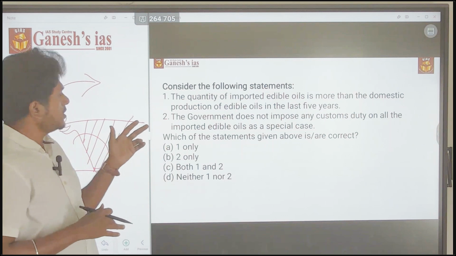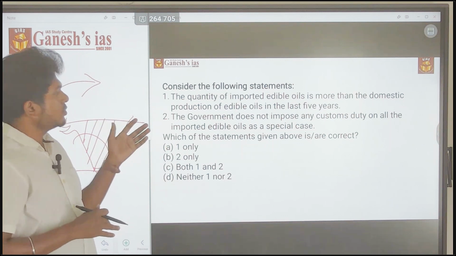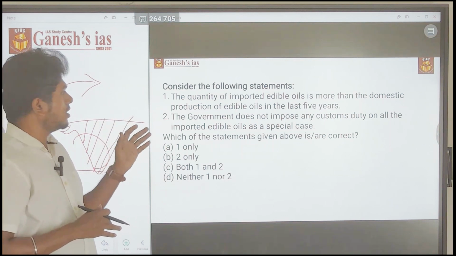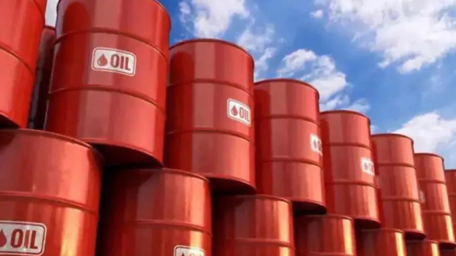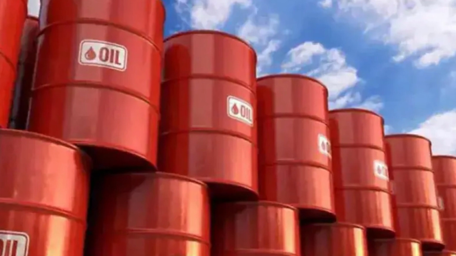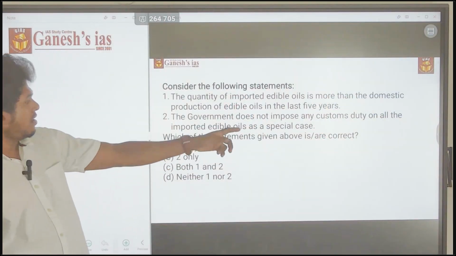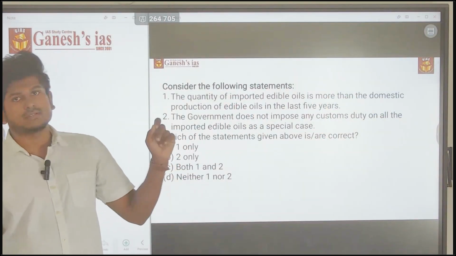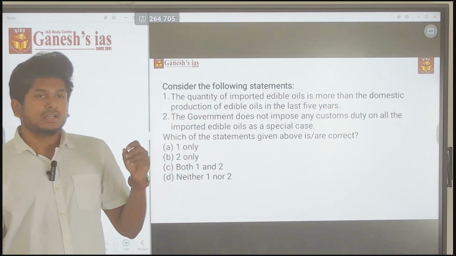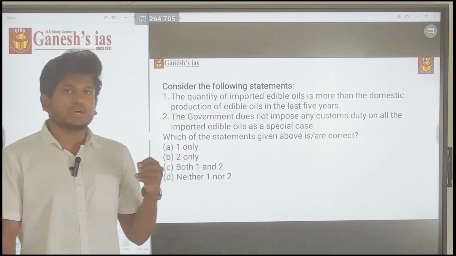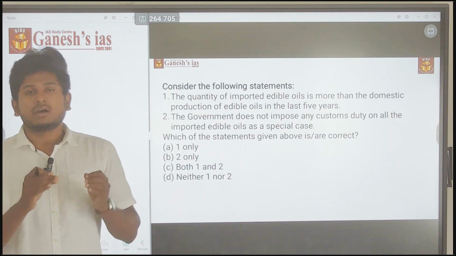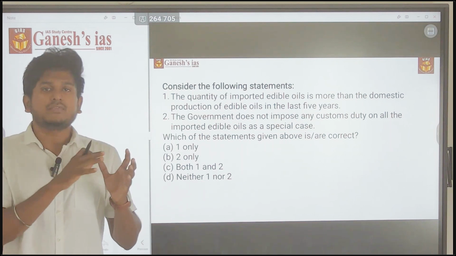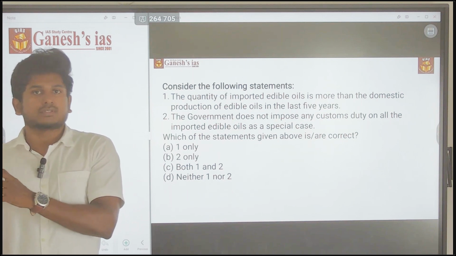Second statement: the government does not impose any customs duties on all the imported edible oils as a special case. Consider that if there are no customs duties, the exporting country will dominate the Indian producers.